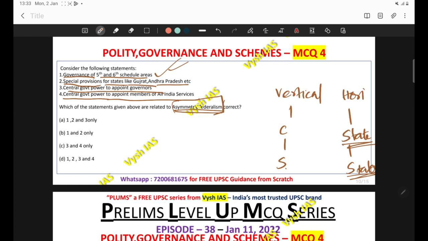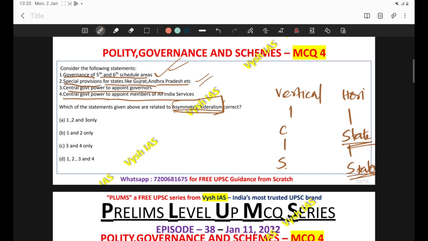So here you can see a discrimination within the states. Some states are positively discriminated from the others. This is an example of asymmetric federalism. The second statement reads, special provisions are given to states like Gujarat and Andhra Pradesh. This is also the same kind as the first statement. In both the cases, we are treating some states as special. Some states are treated specially from the other states.